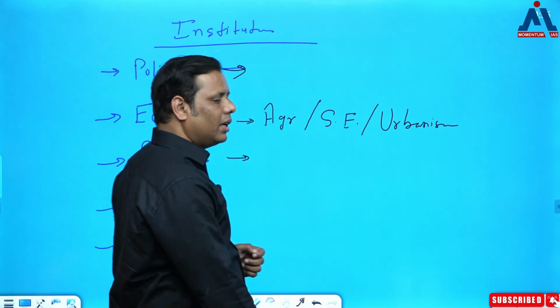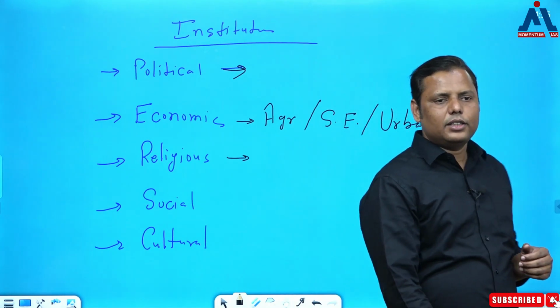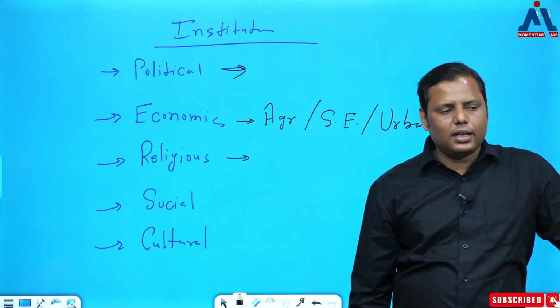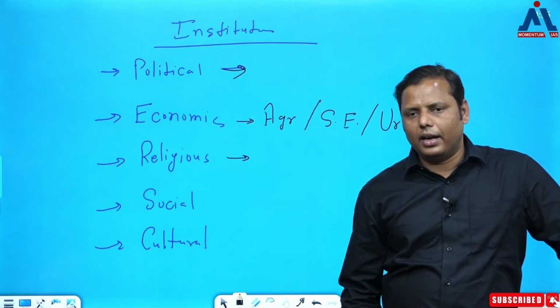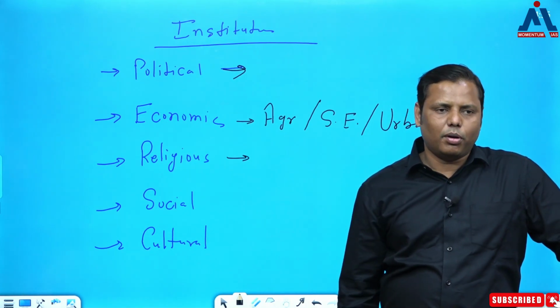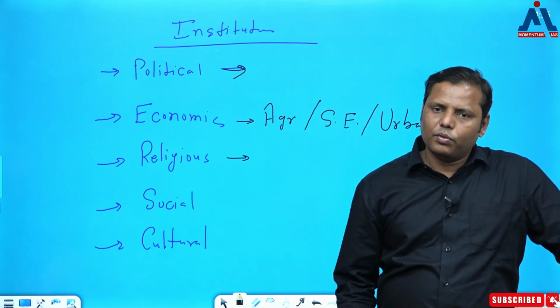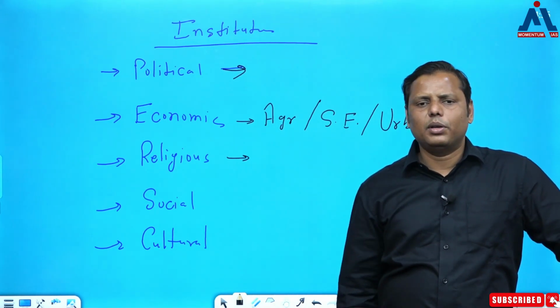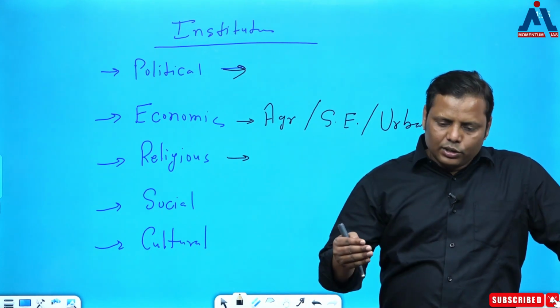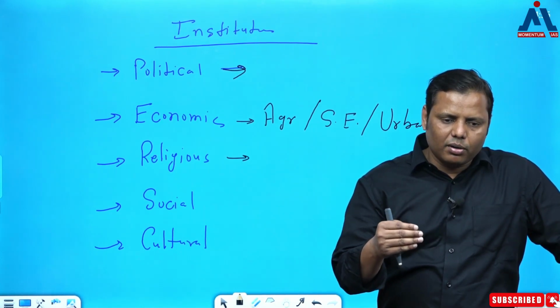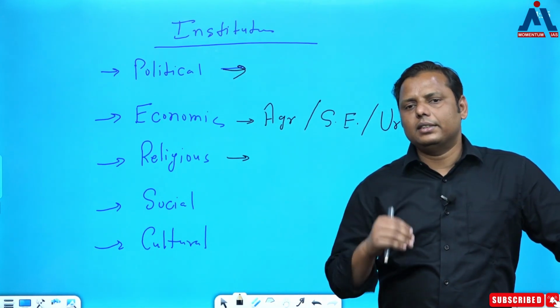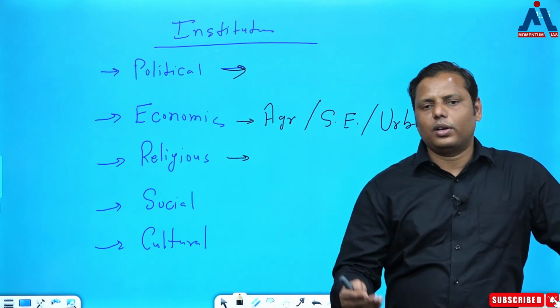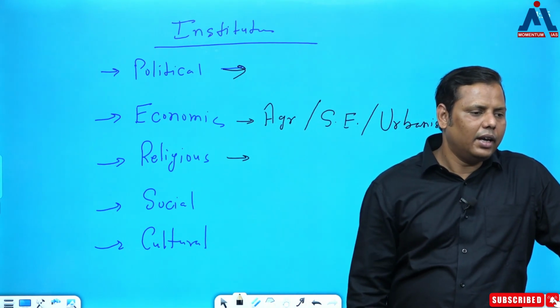Now moving to the next one, which is religion. I think this is one dimension you all must be understanding very beautifully right now. Religion does play a very important role in society. But of course, when we started as a society, at that point of time there was no such religion as such. So religion is also getting formalized over the period. And if I ask this question, when did it happen? Again you'll answer that it happened in the ancient times only.